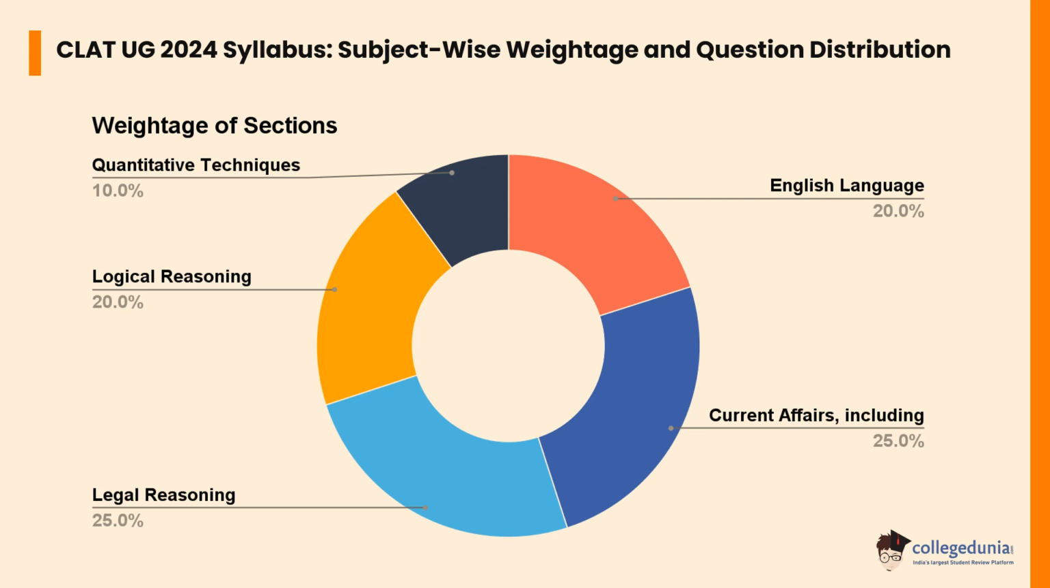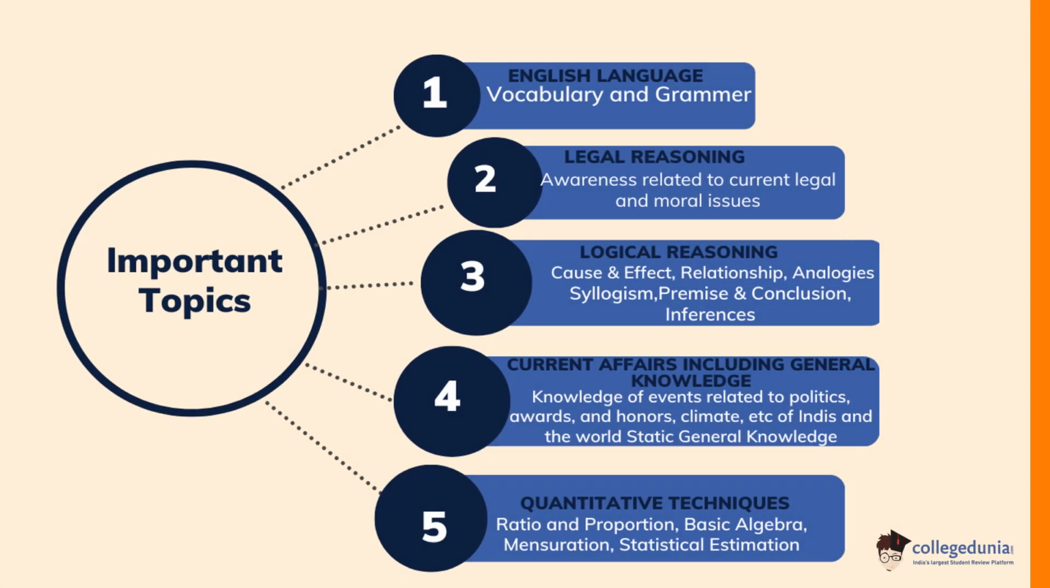In legal reasoning, the number of questions and marks are expected to be between 32 to 32, which constitutes 25% weightage. In logical reasoning, the number of questions and marks are expected to be between 24 to 28, which constitutes 20% weightage. In quantitative techniques, the number of questions and marks are expected to be between 12 to 15, which constitutes 10% weightage. Let's check what are the important topics of CLAT UG 2024.